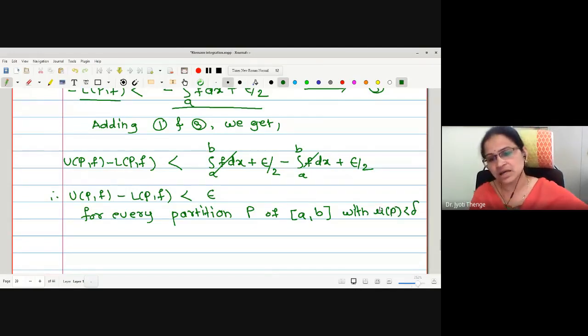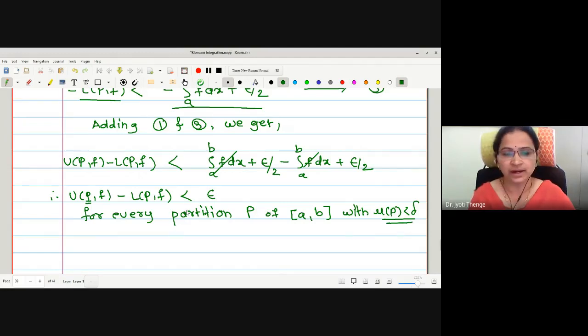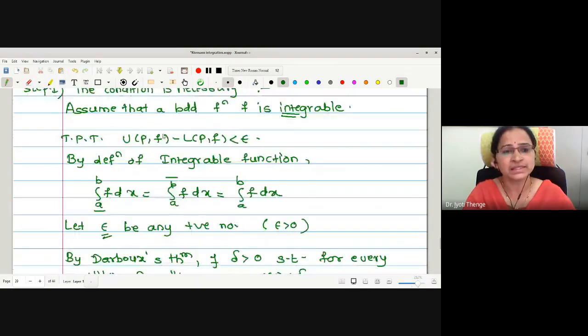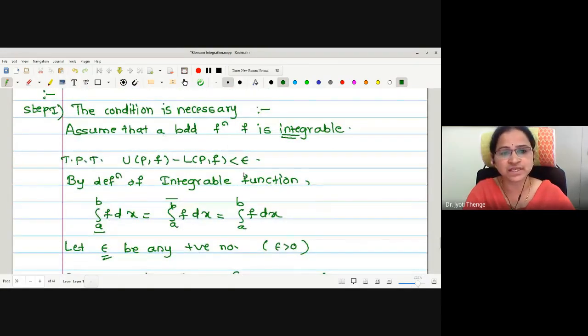That is, this is the necessary condition of integrability only when the partition satisfies the condition norm P less than delta. Therefore, this completes the proof from the necessary point of view. The condition is necessary, we have proved.